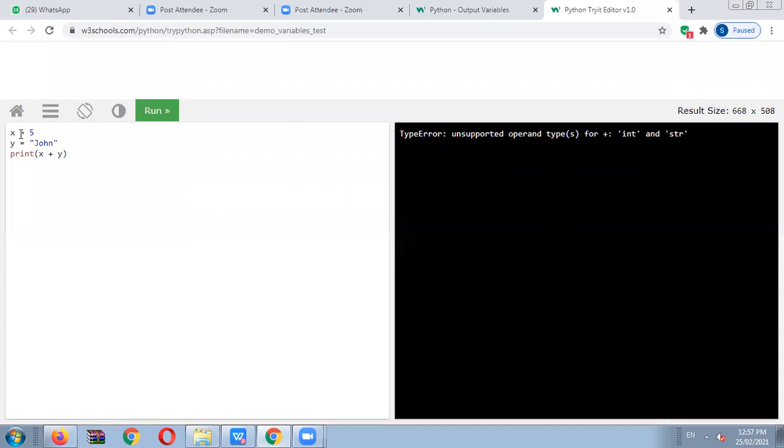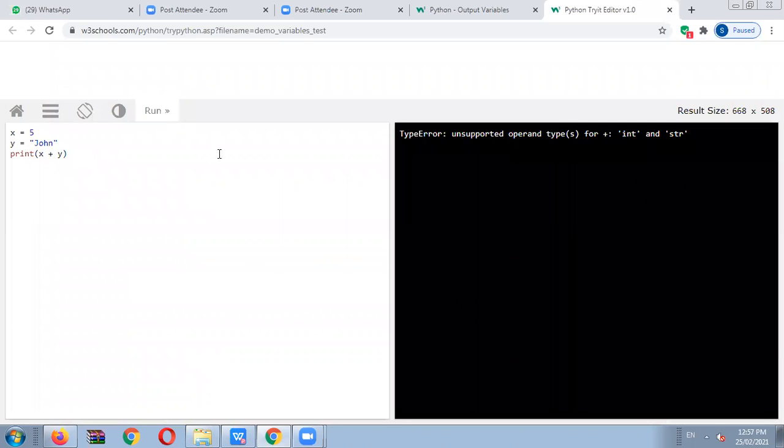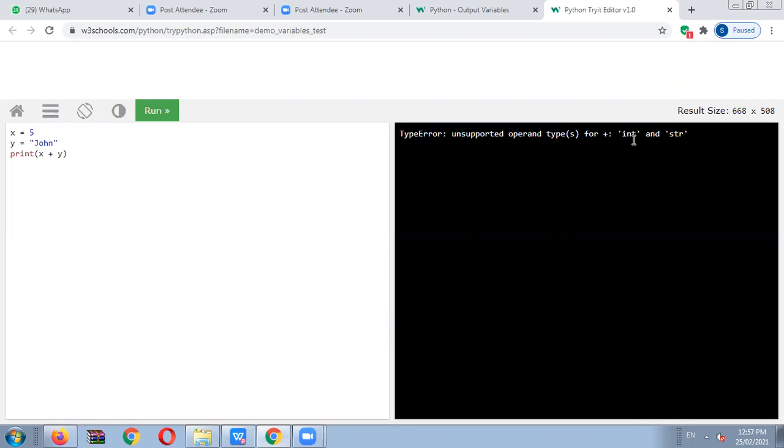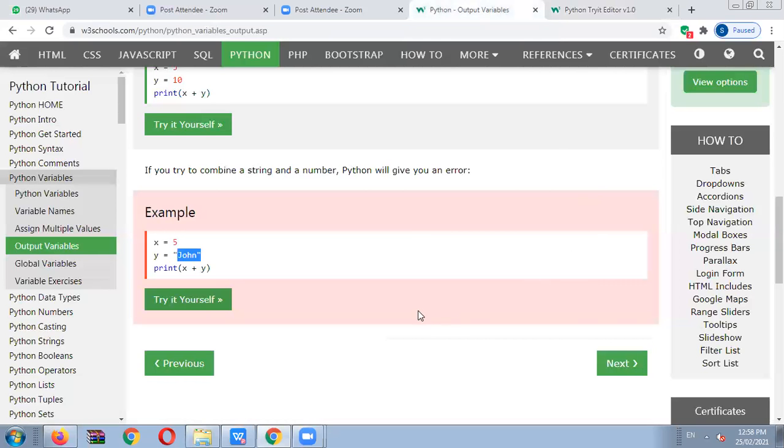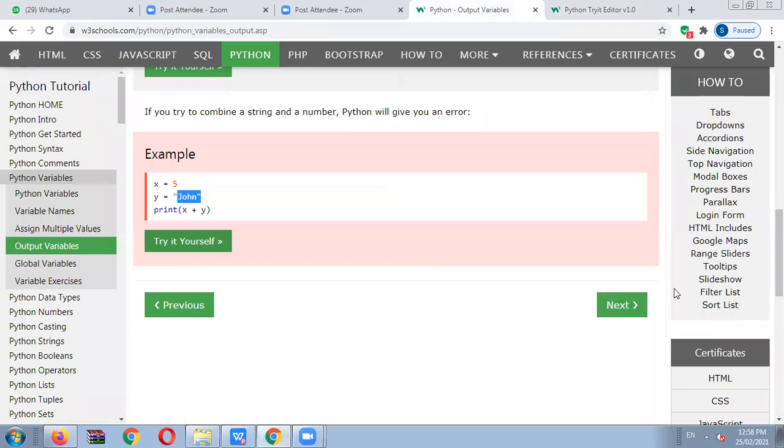See here, x is equal to 5, y is equal to John, print x plus y. So when we execute the code, an integer and string combination will be done. So it is an unsupported operand type, and an error message will be displayed on the output screen. Okay, so combination can be done with two integers or two strings, but one string and one integer, it is not possible to combine. An error message will be displayed on the output screen. Okay, so this is your output for variables.